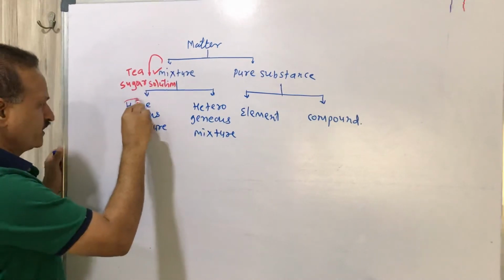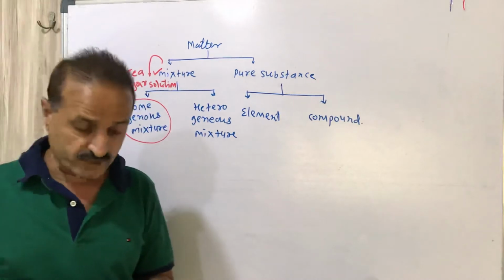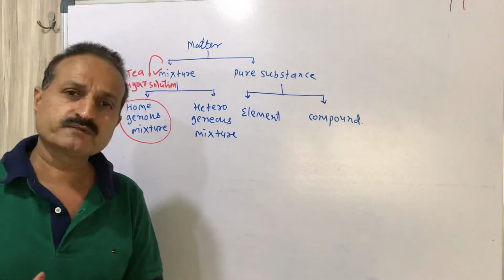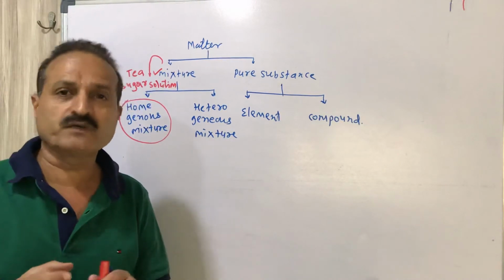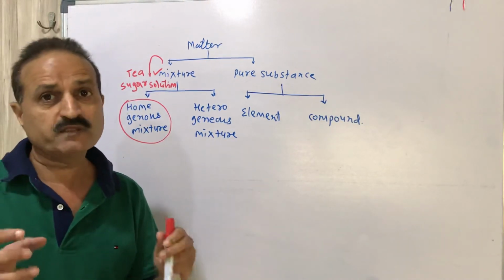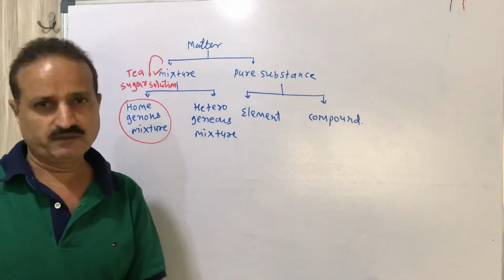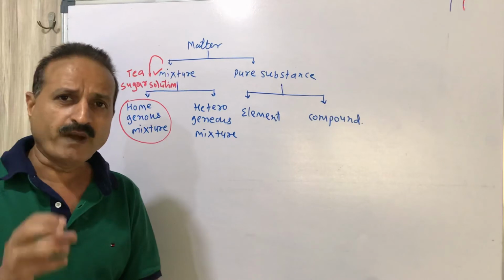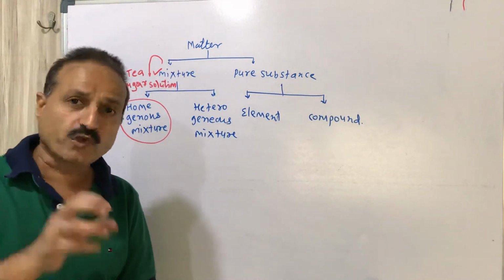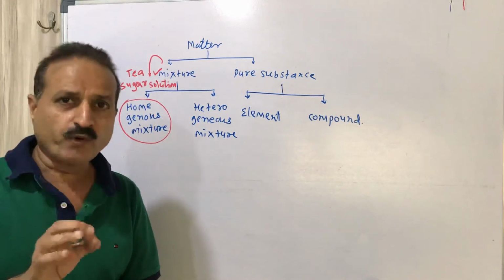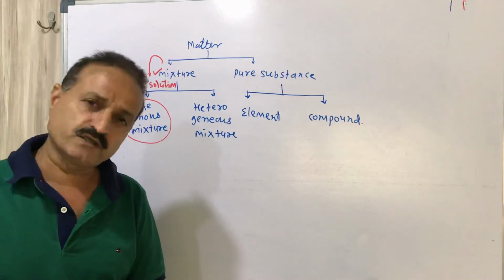Now what is a homogeneous mixture? It is a mixture in which components are completely mixed with each other and it is uniform. Whichever part of the mixture is taken from the solution, the components are mixed uniformly with one another.